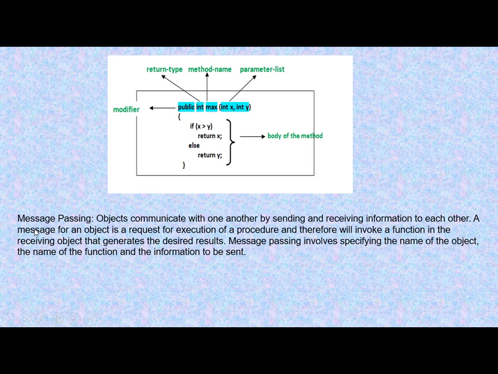Then here is our next feature of object oriented programming, that is message passing. Objects can communicate with one another by sending and receiving information to each other. Now, if you are creating any class, that class can have many objects, and these objects can communicate between each other by sending information to each other. This is what message passing is.